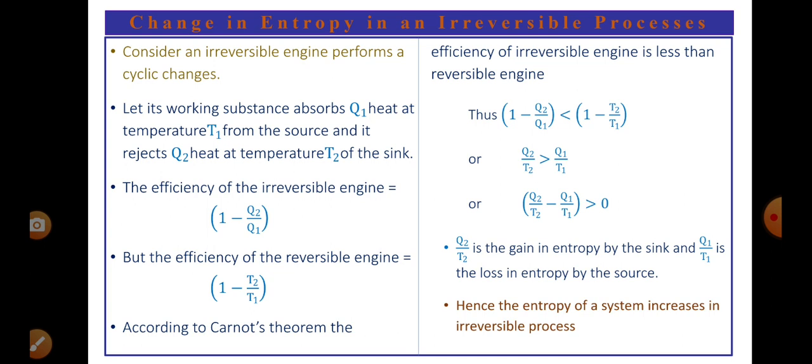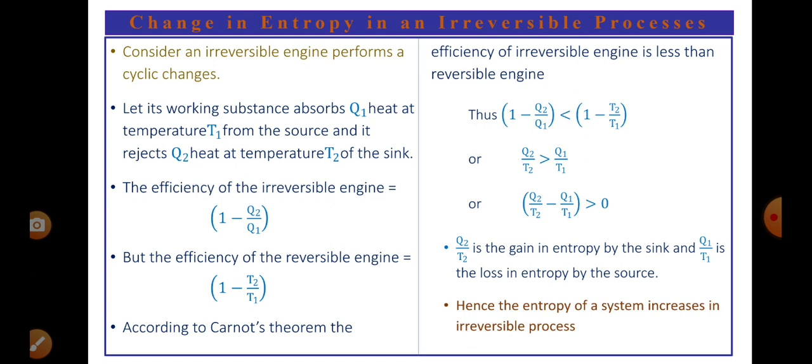On simplification, cancelling 1 and 1 both sides, and minus and minus both sides, the less than symbol will be reversed, right? When multiplied both sides by minus, the inequality is reversed. So then here Q2 by T2 is greater than Q1 by T1. Then we write Q2 by T2 minus Q1 by T1 must be greater than 0.